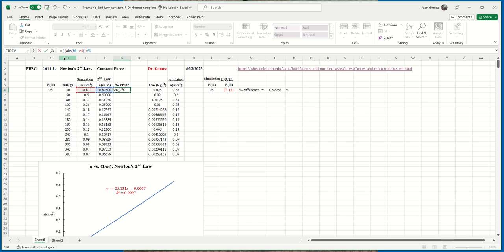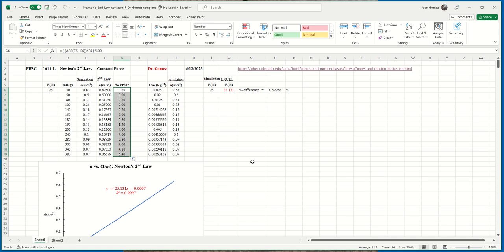Now again, I need to close. I need one more parenthesis. And now times 100. Asterisk 100. So just be careful with the parentheses. Then I hit check. And notice the error was 0.8. Now I'm going to go ahead, click that formula, and again hold down the left mouse and copy it down. Look at that. It's so easy.